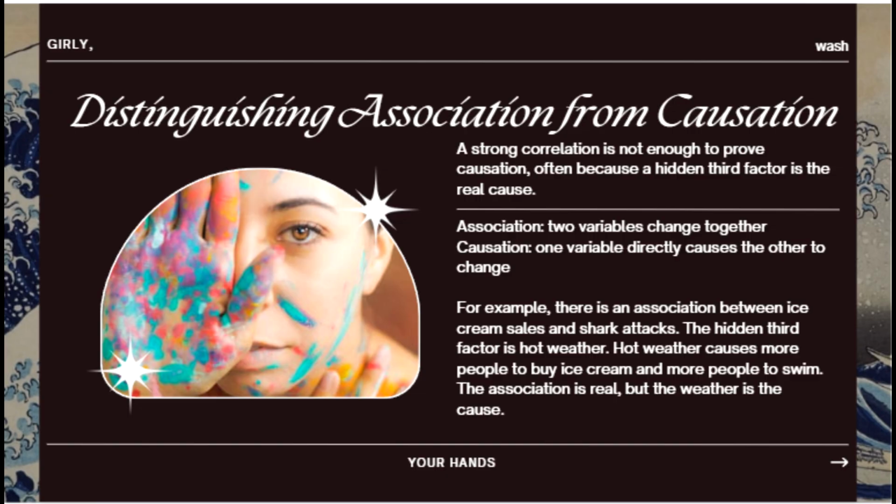For example, there is an association between ice cream sales and shark attacks. The hidden third factor is hot weather. Hot weather causes more people to buy ice cream and more people to swim. The association is real, but the weather is the cause. The sharks aren't attacking you because you ate ice cream. They're not jumping out of the ocean and going and finding ice cream holding people. It's the hot weather that's causing both shark attacks and ice cream sales to go up.